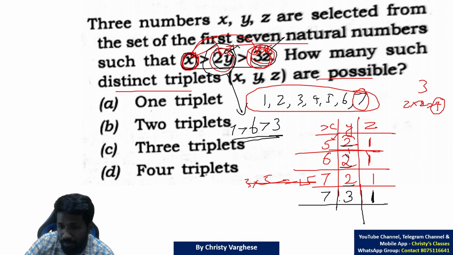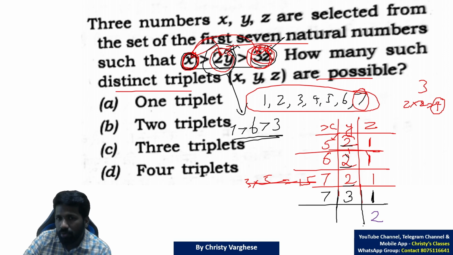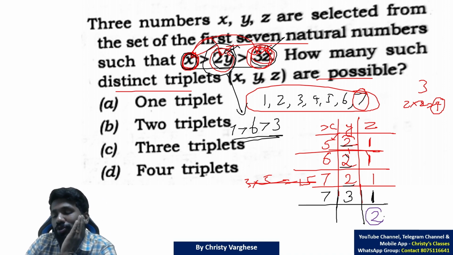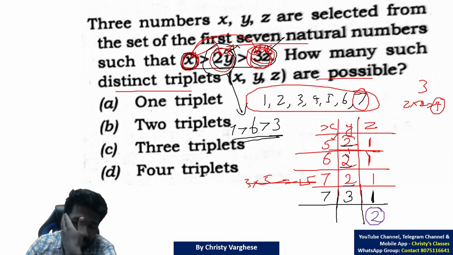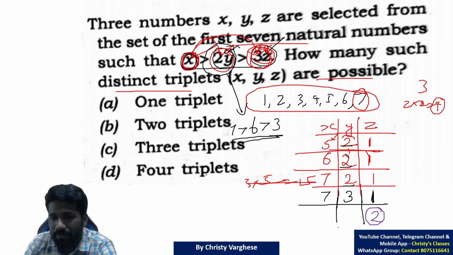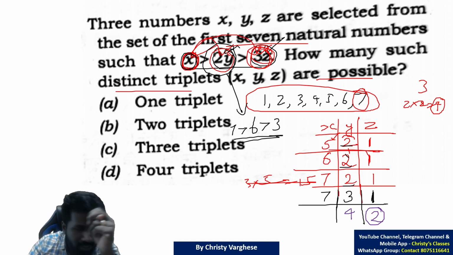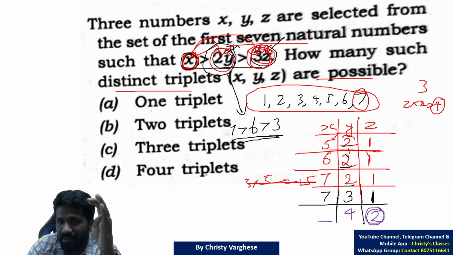731 is also possible. Now if any of you are confused why it can't be some other value of z, say 2? Same problem. 2y should be greater than 3z. 3 times 2 is 6. 2y should be greater than 3z means the minimum possibility will be y being 4. Y being 4 means 2 times 4, 8 will be greater than 6, which is 3z.